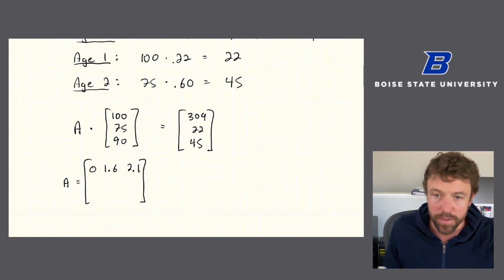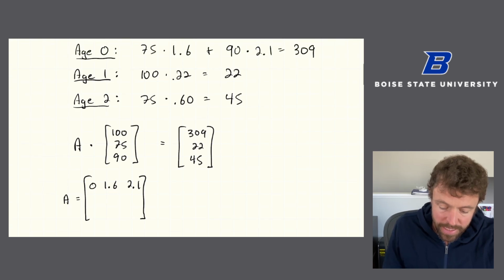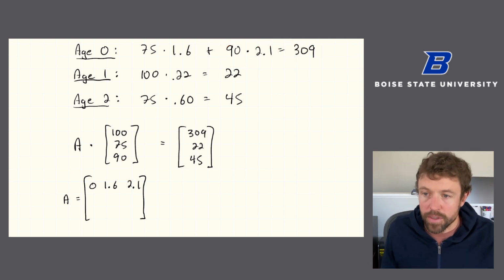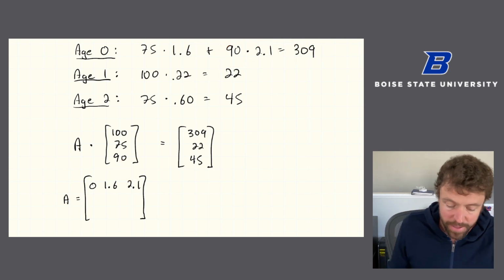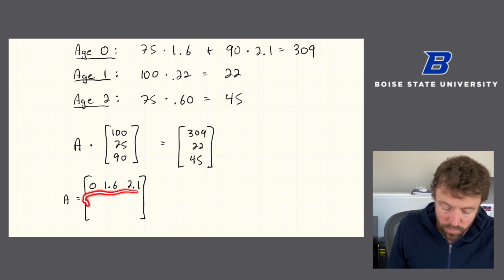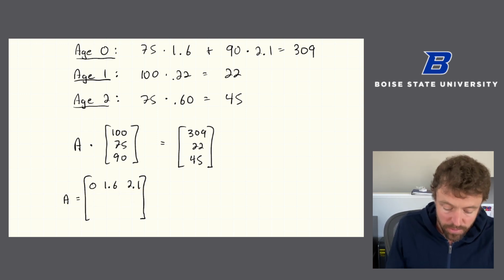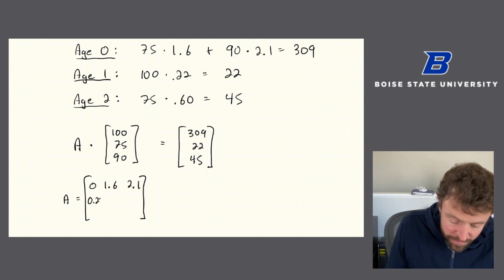And if we look at this multiplication, we're going to multiply exactly what we want. 100 times 0, 75 times 1.6, 90 times 2.1. This will make sense. All right, the next row represents where the age 1 squirrels come from. The age 1 squirrels only come from age 0 squirrels, and they survive at a rate of 22%.